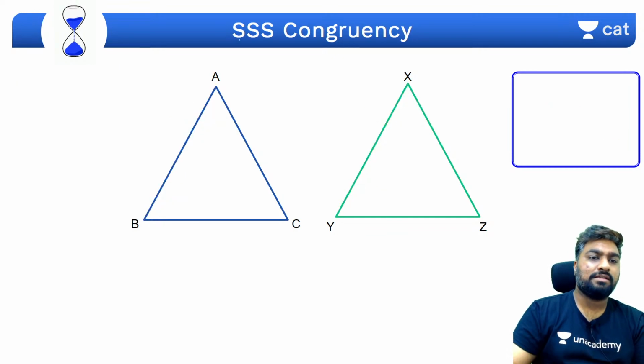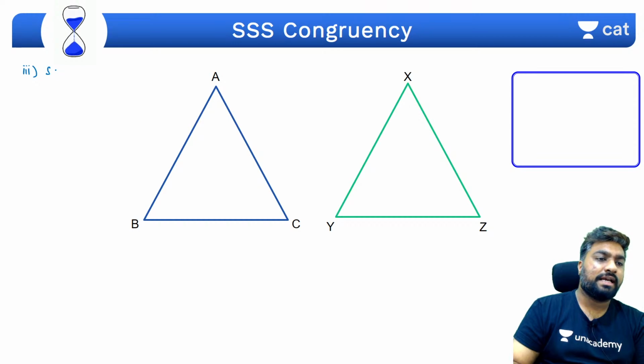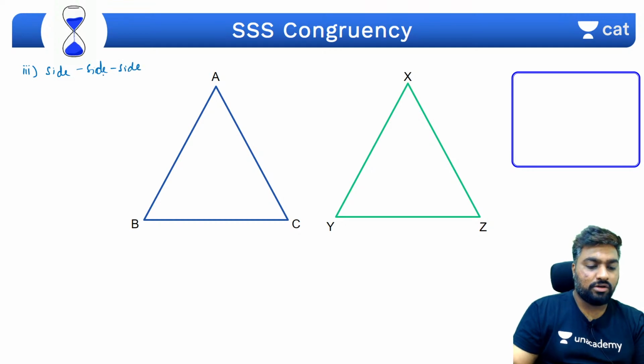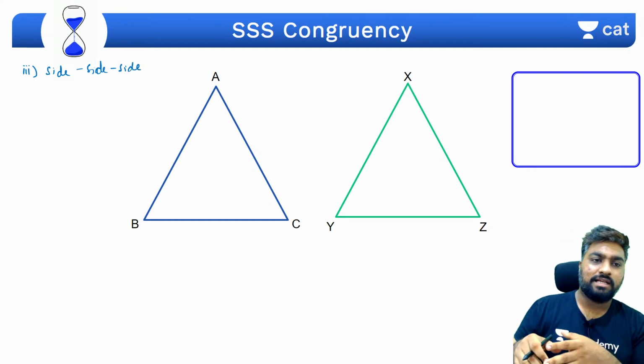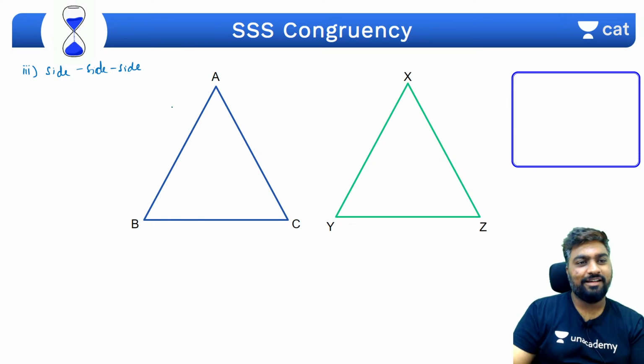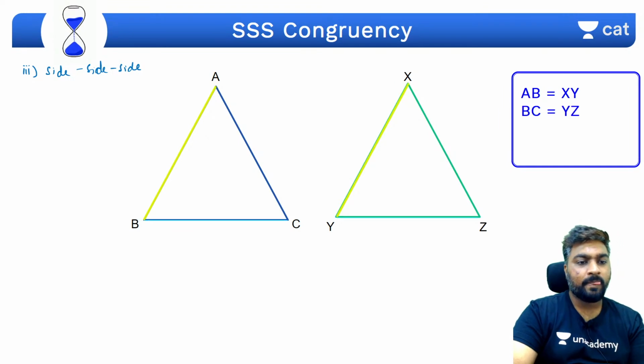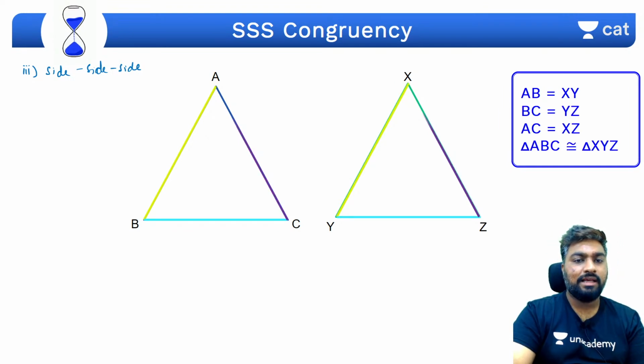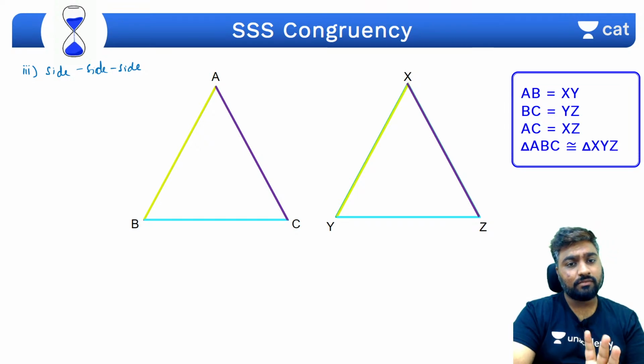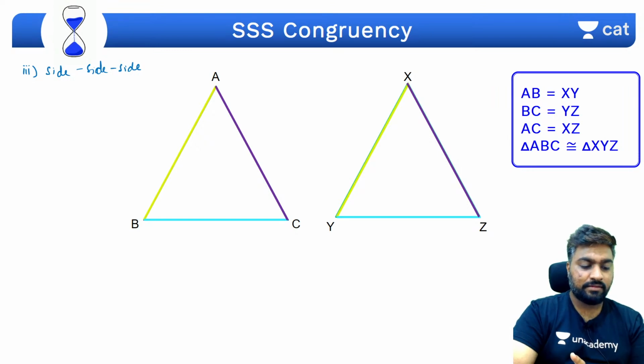And third one is all the three sides. तीनों साइड्स should be equal to तीनों साइड्स of the other triangle. Side side side. Which means if AB and XY are equal, BC and YZ are equal, AC and XZ are equal, then you can say that the triangles are congruent. समझ गए?